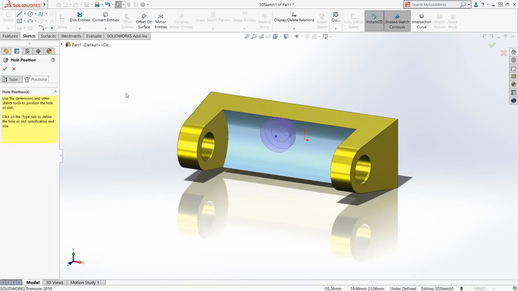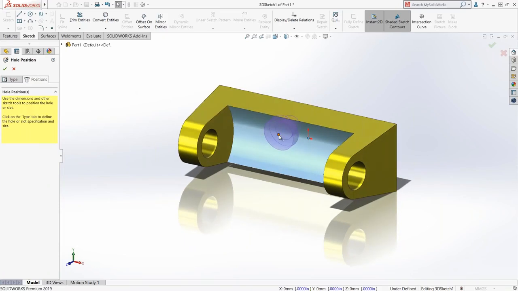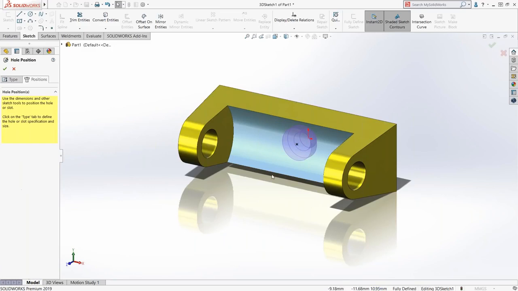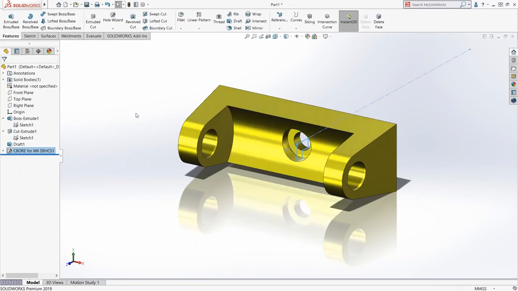Another thing is when I'm creating a hole wizard hole on a non-planar face, it takes me into 3D Sketch as opposed to 2D Sketch. So I would encourage you to play around with 3D Sketch and understand how to work with that. So if I look down here at my Z direction, I want the origin and this point to be along the same Z. So what that does is it moves it into position, makes it black, fully defined and ready to go, and there's my hole.